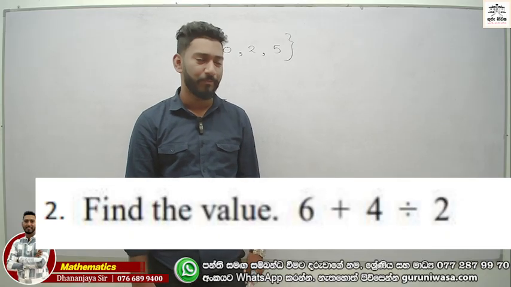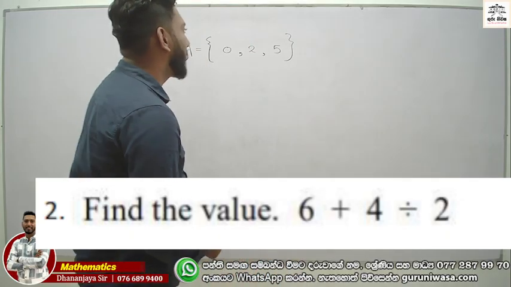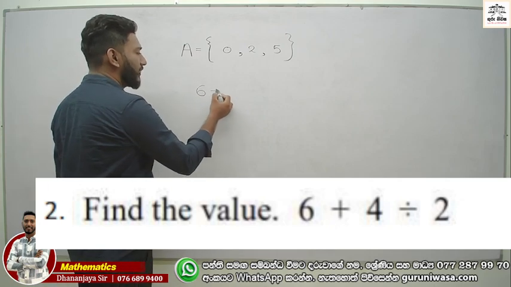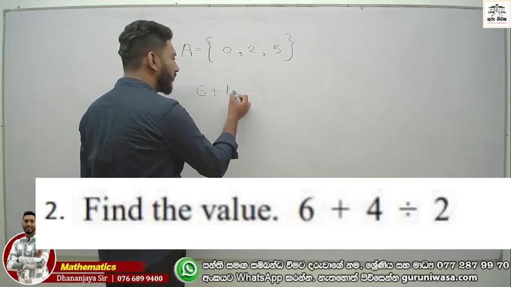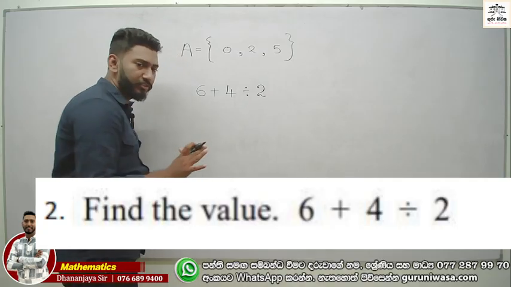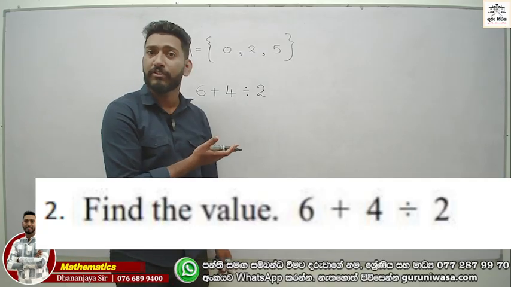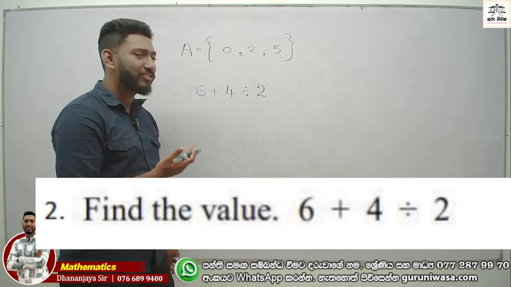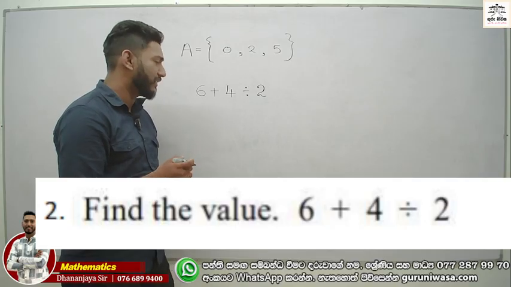Now find the value. This is related to mathematical operations, and we discuss 6 plus 4 divided by 2. There are two operations, addition and division. Firstly we do the division.